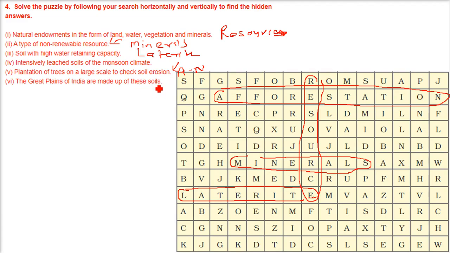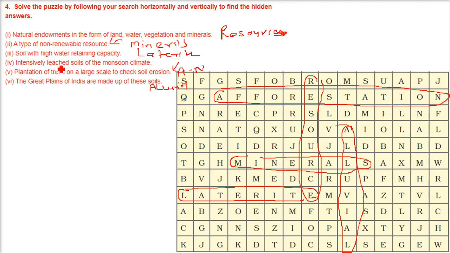Now here we'll come to alluvial soil. The green plains of India are alluvial. So alluvial soils are what? Where are alluvial soils? Let us find out. This is alluvial.